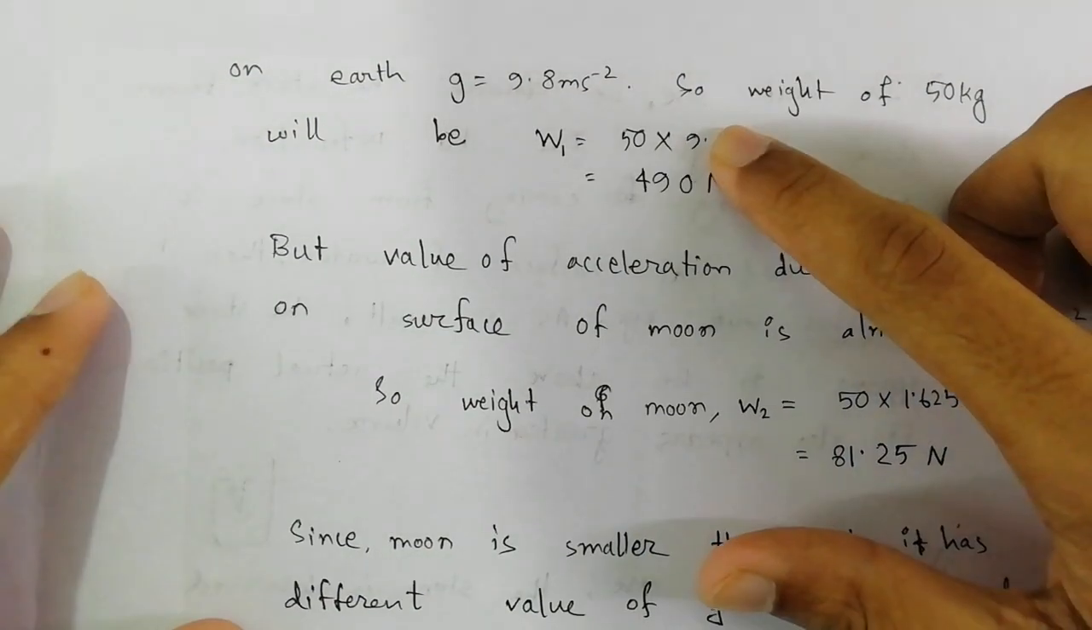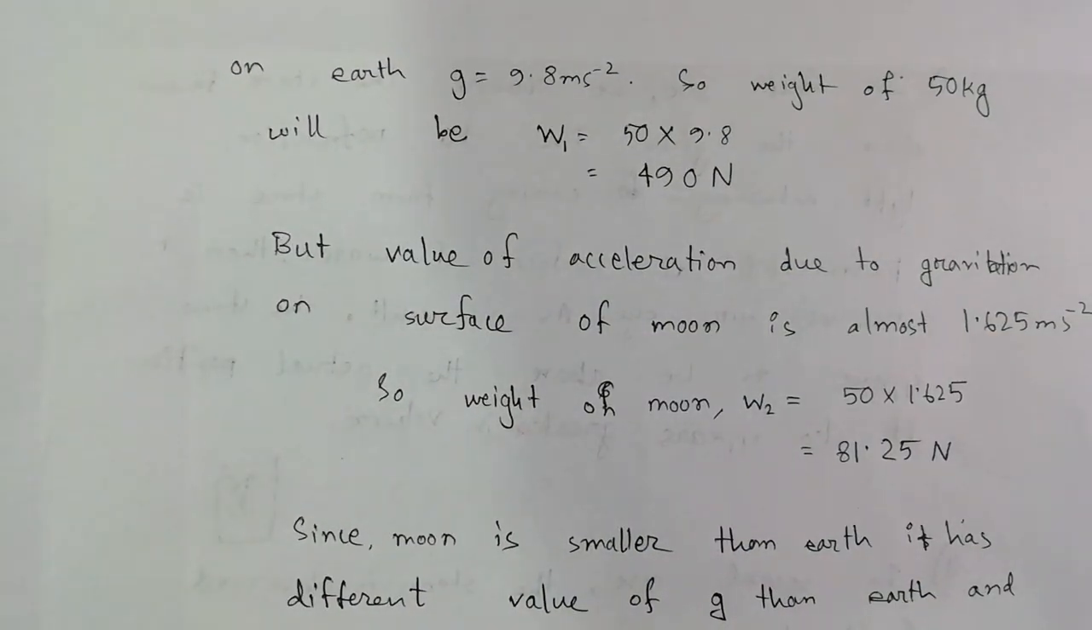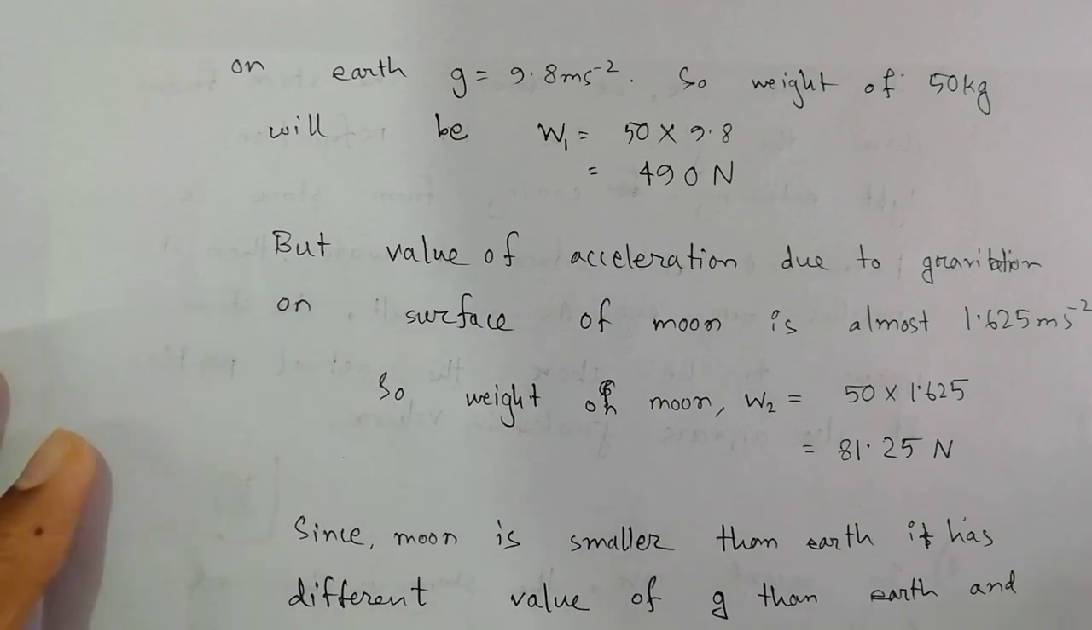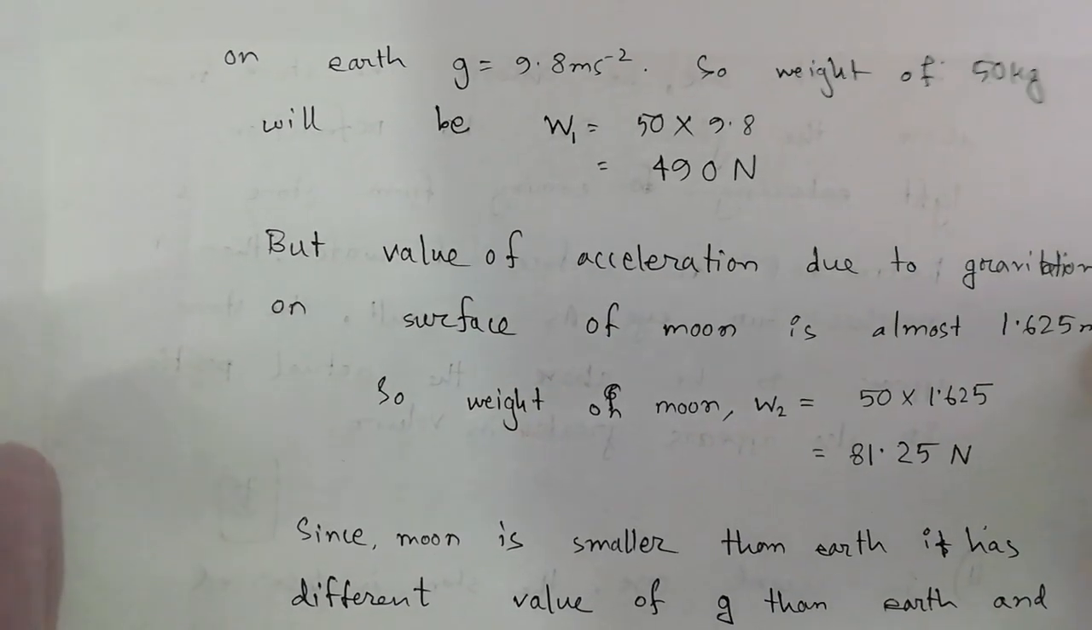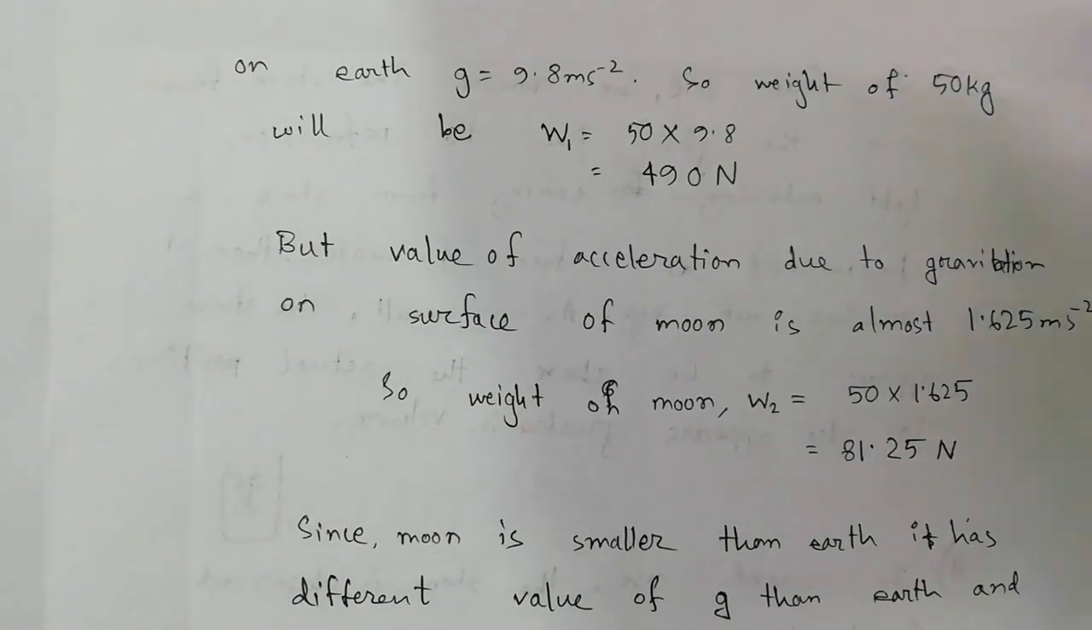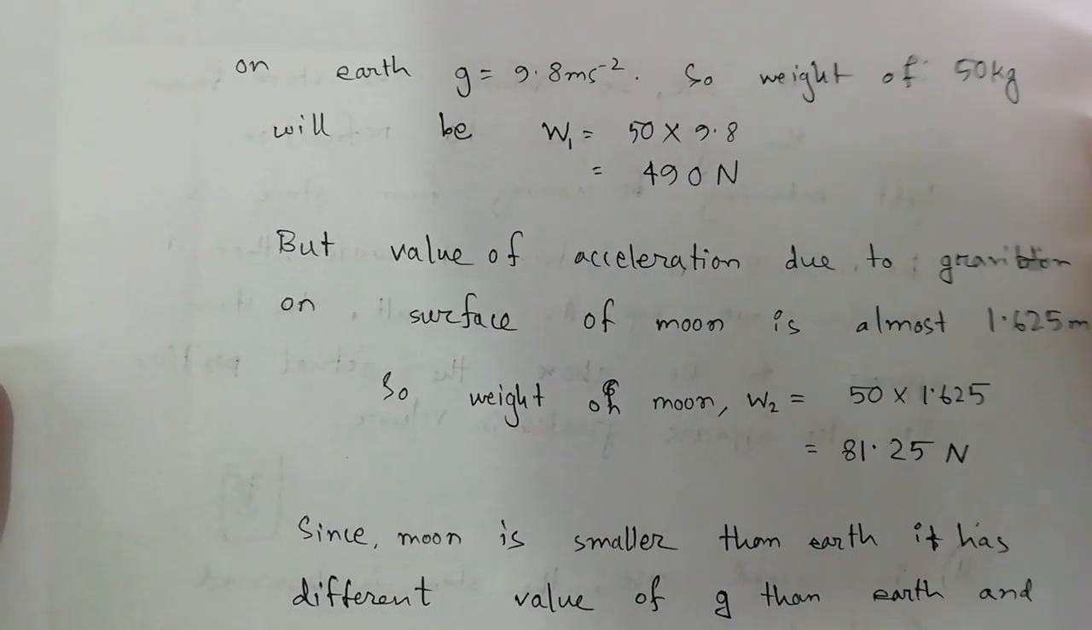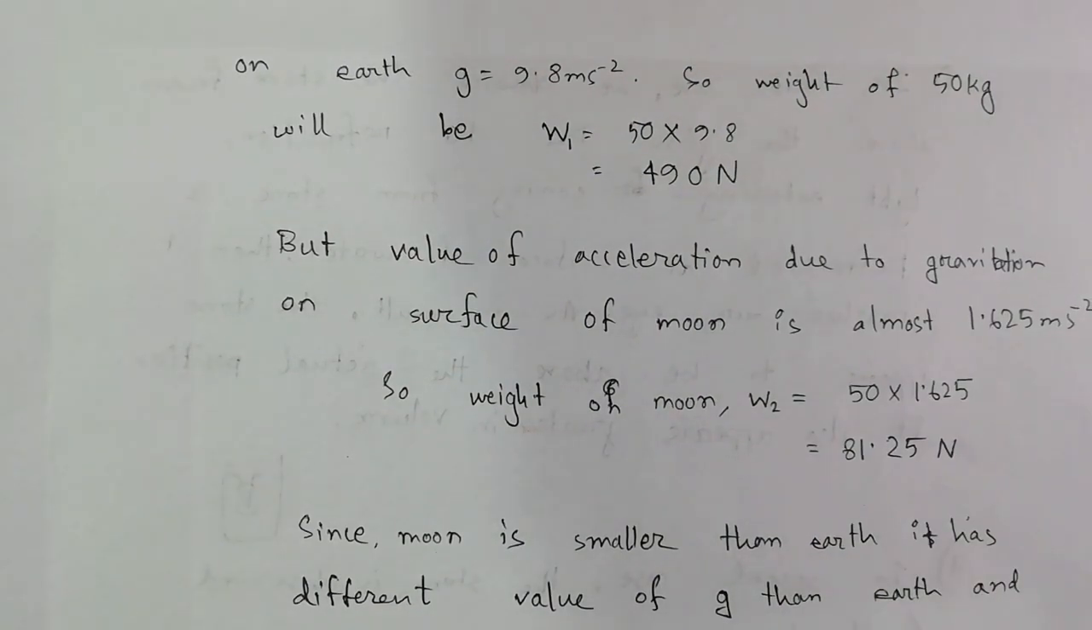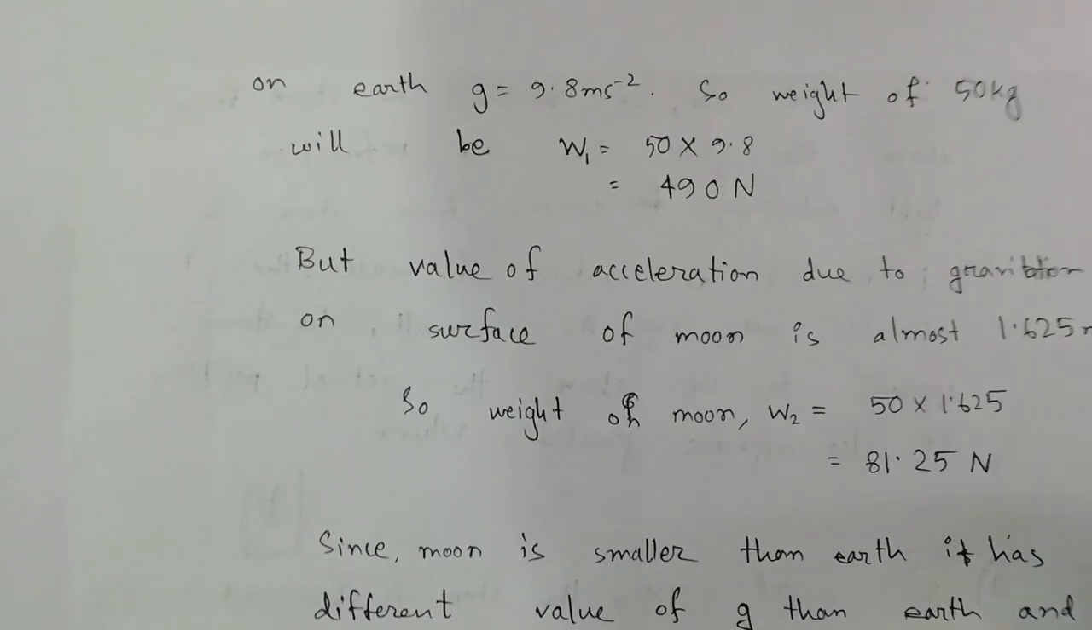We have calculated that on Earth it is 490 Newton, but on the Moon it comes to be 81.25. That is very less. So due to the shape and size of the Moon, the weight of an object of 50 kg mass on the Moon is very less than that of a body on Earth. So we can say that any object that has 50 kg mass will have a mass of 50 kg on the Moon also, but the weight will be very less.